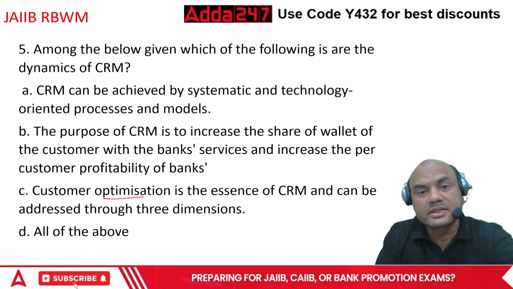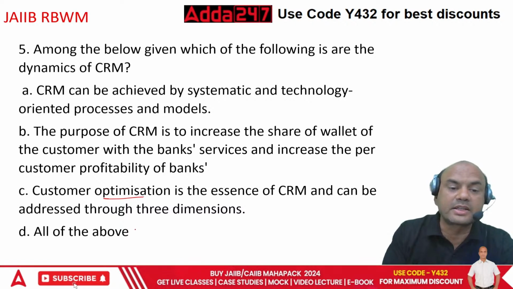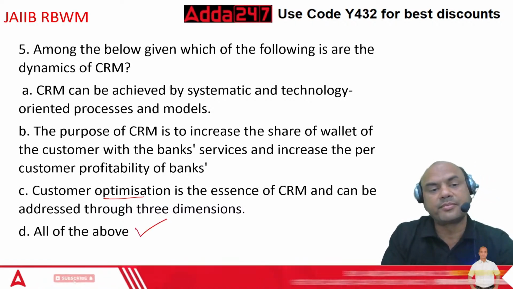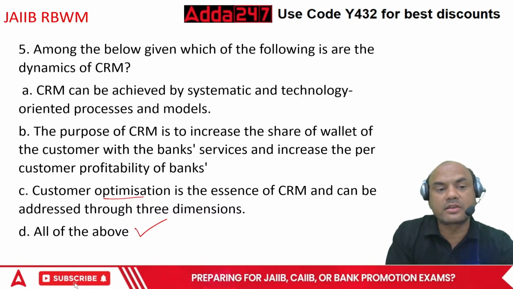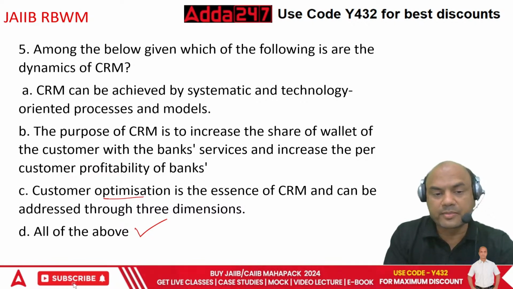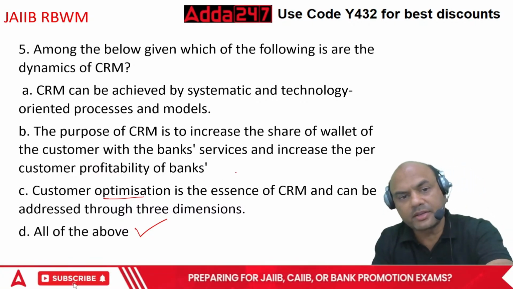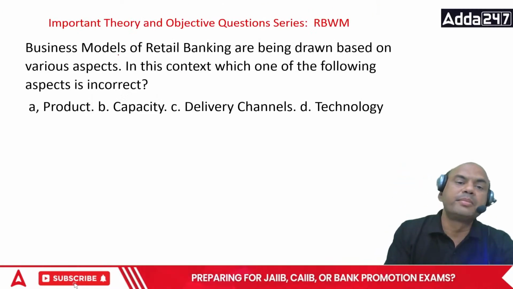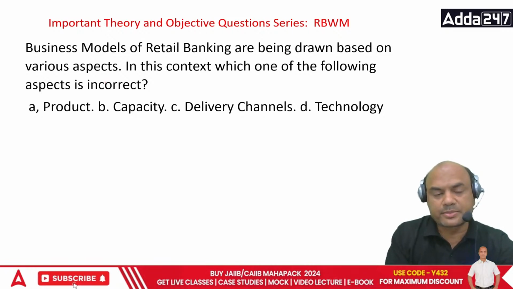So what is the correct answer? Which of the following are the dynamics? So the answer is D, all of the above. CRM can be achieved by systematic and technology oriented process, share of wallet and customer profitability. Customer optimization is the essence. Okay, next one. Business models of retail banking are being drawn based on various aspects.